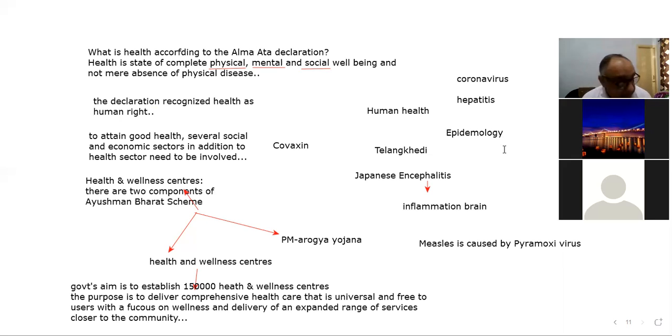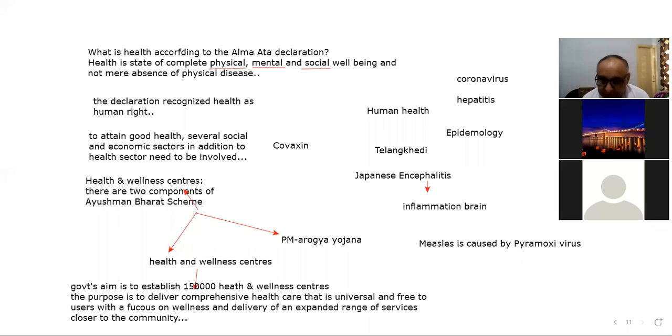So in today's lecture, we have discussed a number of important things, right? Among those, first we discussed the Prime Minister Atmanirbhar Swasth Bharat Yojana, launched in the budget of 2021-22, right? 6-year plan.